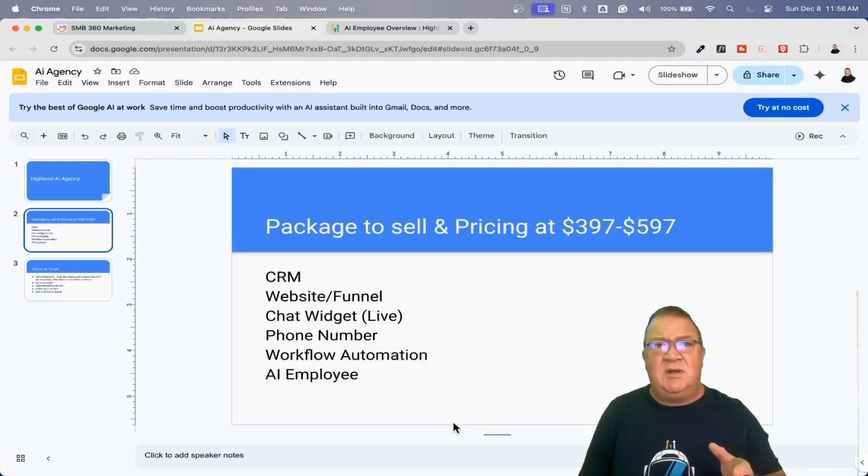Another thing that you can include in the package is a phone number. Why? Because a phone number is absolutely required in order for you to utilize any of the AI features. Now, do you need that with a live chat widget? No. But right now, to utilize some of the more advanced features, which I'm going to get to in just a minute when we talk about the AI employee, a phone number is required, and it's a great way to track new customer calls that come in.